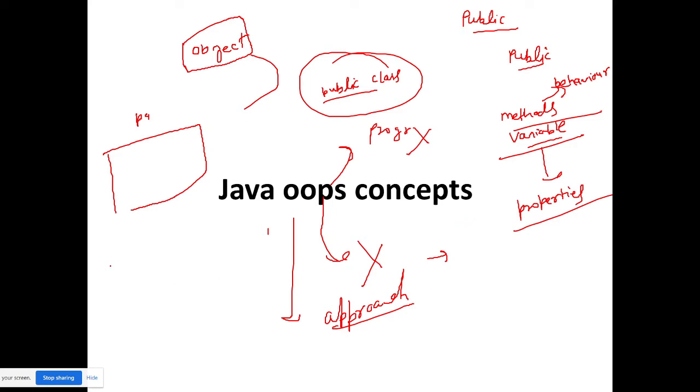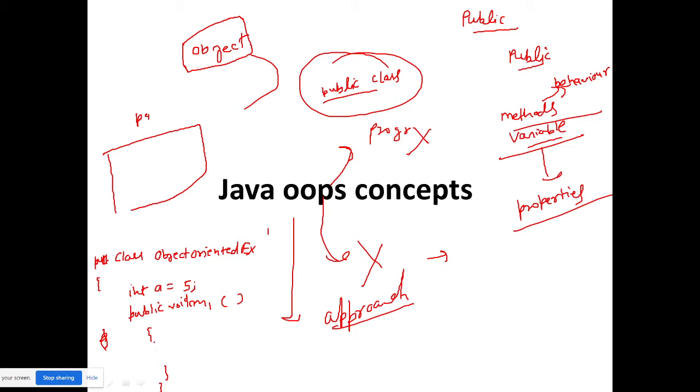So suppose I am declaring a class here, class ObjectOrientedExample, public. And inside I am declaring integer a is equal to 5, and public m1, any method, return type void suppose.